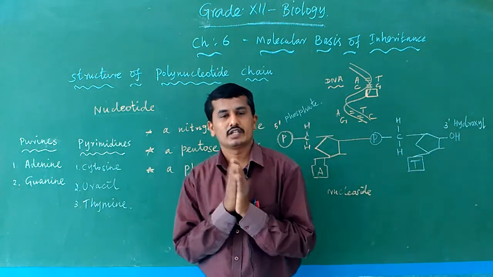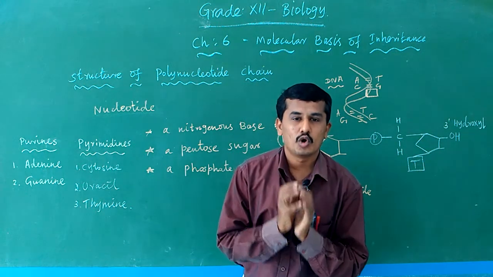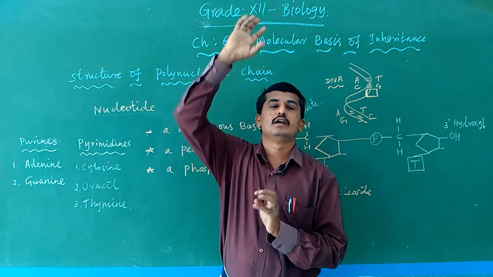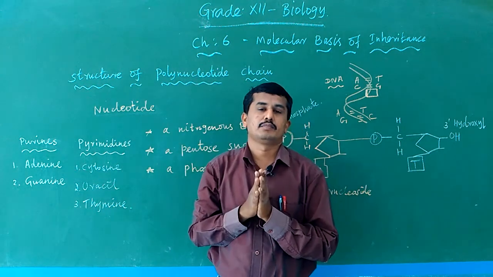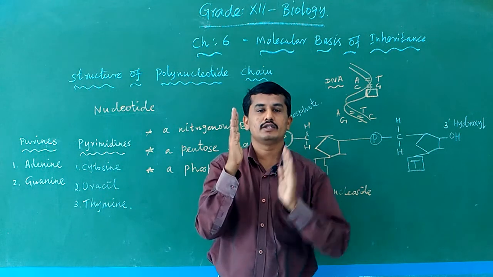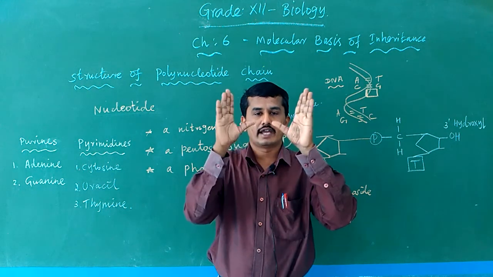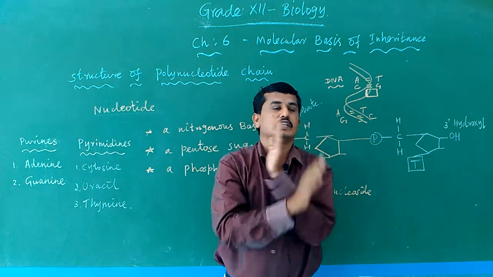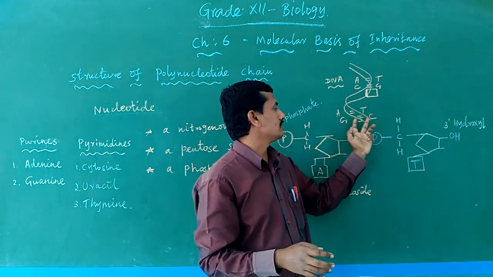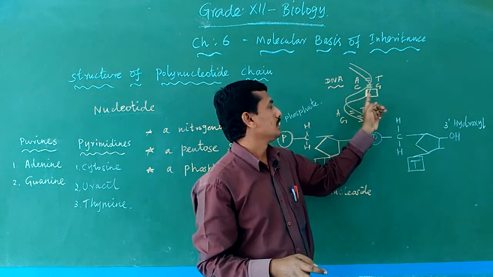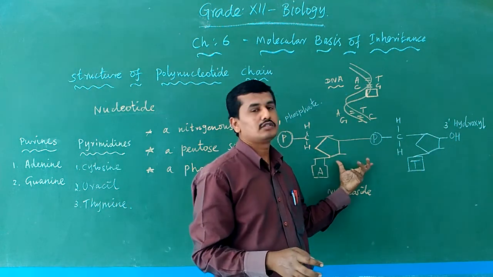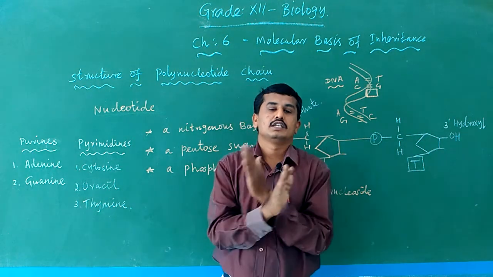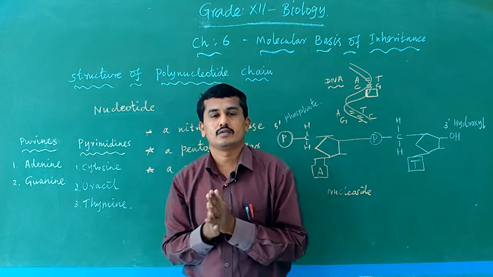The nucleotide is the basic monomer of DNA. More nucleotides form a polymer of DNA, that is a polynucleotide chain. Two polynucleotide chains, with the use of hydrogen bonds, form the double helical structure of DNA. So DNA actually consists of two helical strands. In one helix, one part of the DNA is explained, and then the same way, two chains are present, joined as polynucleotide chains.